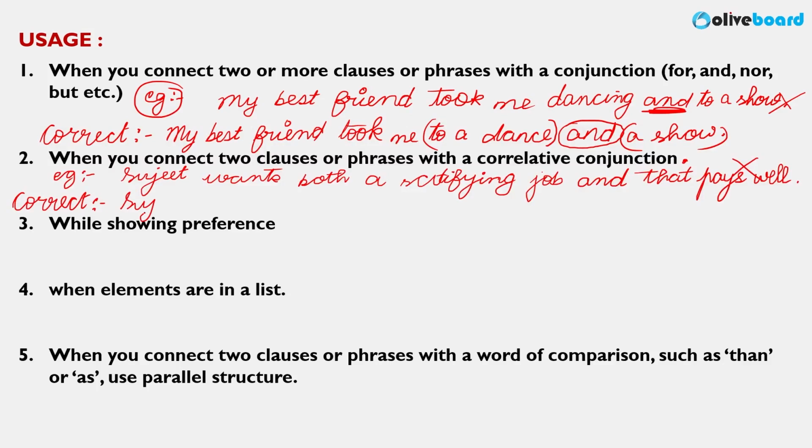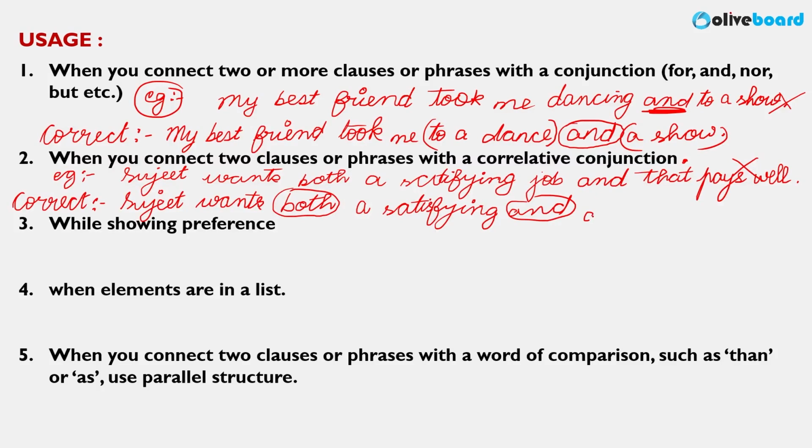We will say Sujit wants, what is the conjunction used here? Pairing both and, right? Sujit wants both. This is your conjunction pair, both a satisfying job, or you can just mention by repeating words also, a satisfying, and both and will come together, right? Correlative, and a well-paying job, both a satisfying and a well-paying job. Yeah, so this is how we follow the structure.